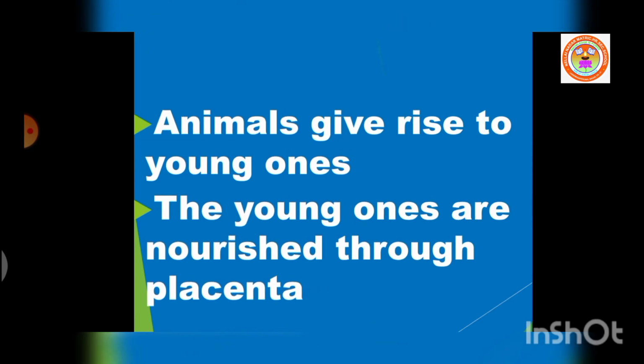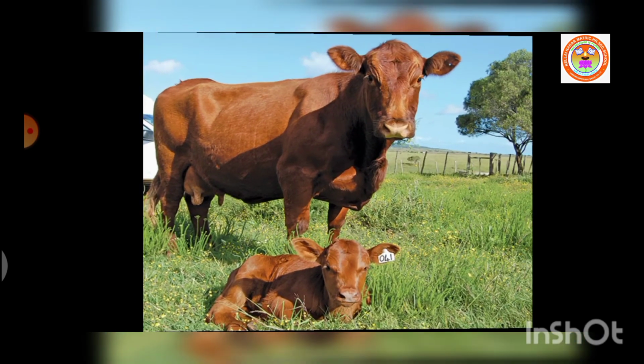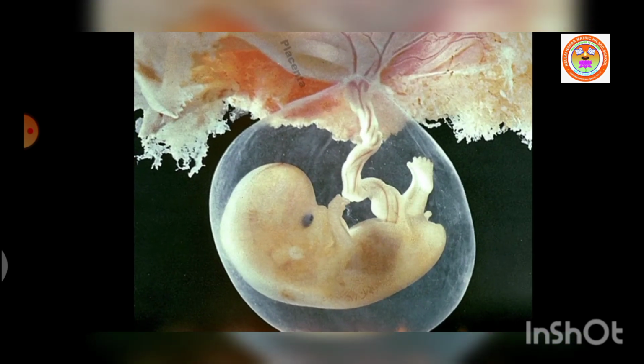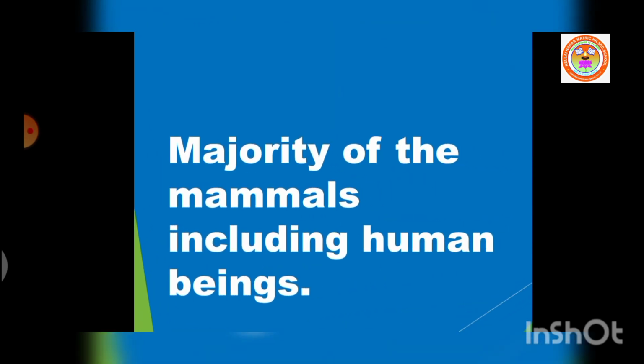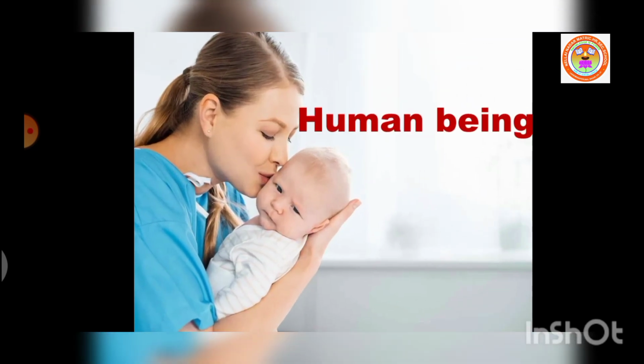Viviparous animals give birth to the young ones. The young ones are nourished in the uterus through the placenta of mother. Example: mammals, including human beings.